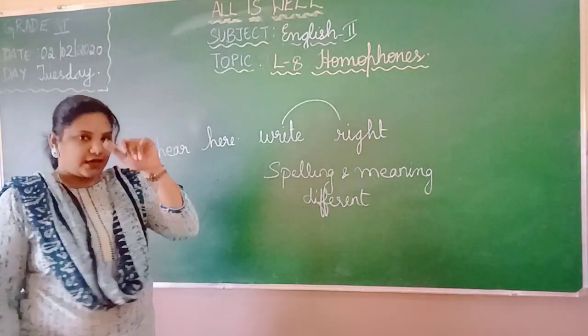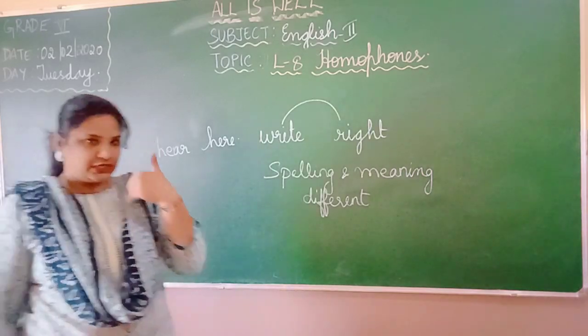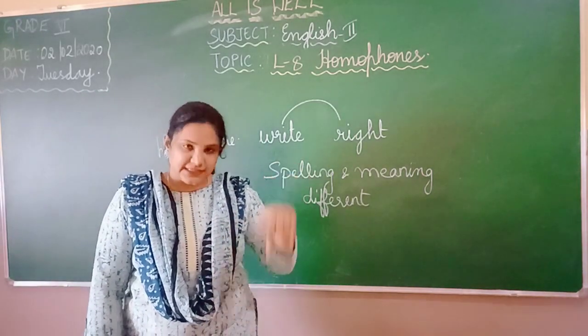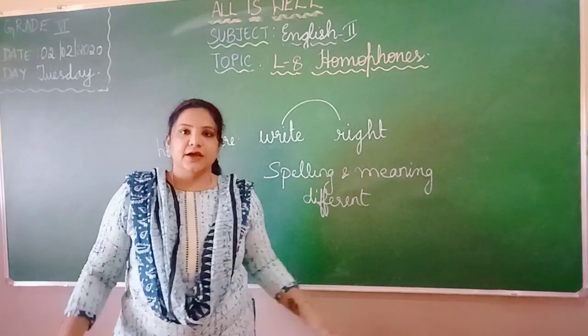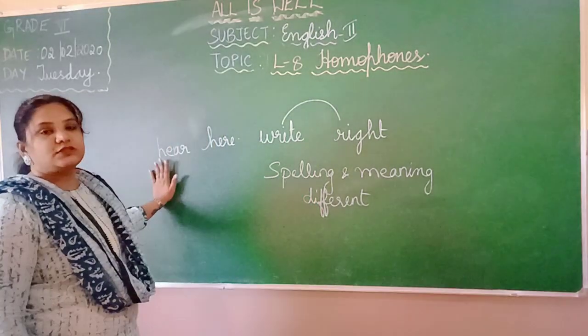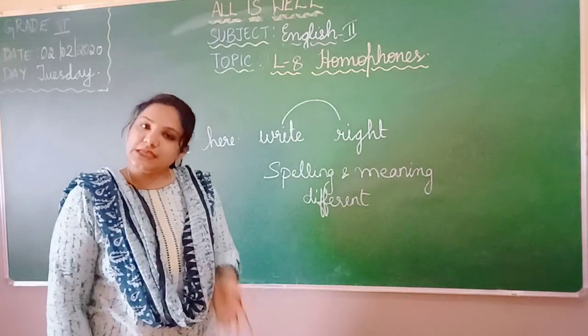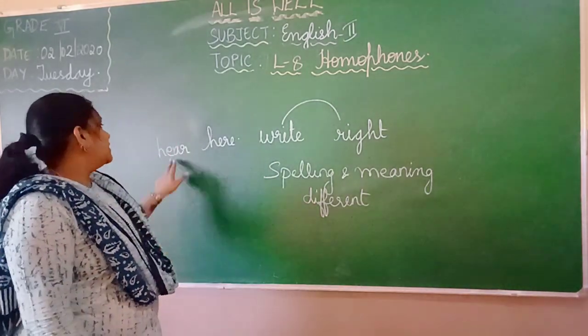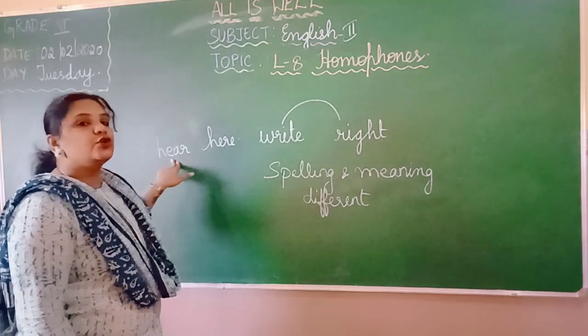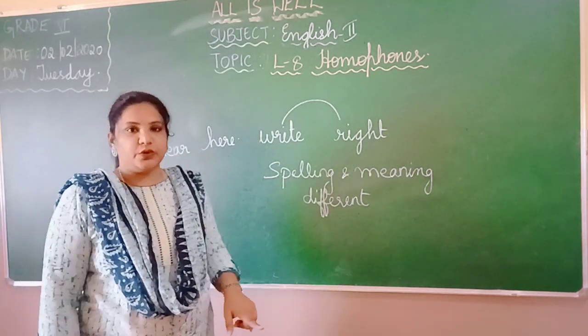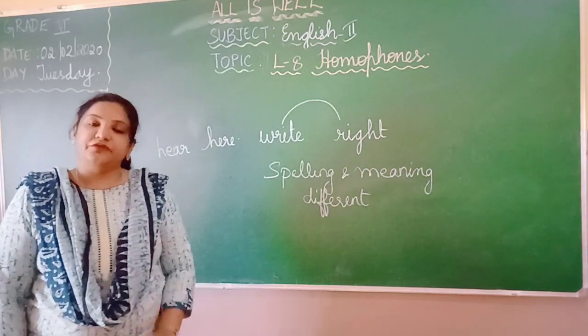And this, come here. I'll call you now children, come here. So that is here. Here is this place. So here also, both the words I'm pronouncing in the same way. Correct? But the spelling of the words and also the meaning of the word is totally different.